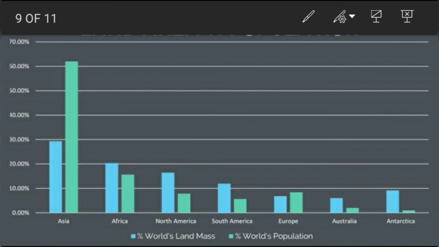In Australia, the land mass share is higher than the population share. In Africa, Australia and Antarctica, the population is less than the land area. In the remaining places, the population is higher than the land area available.